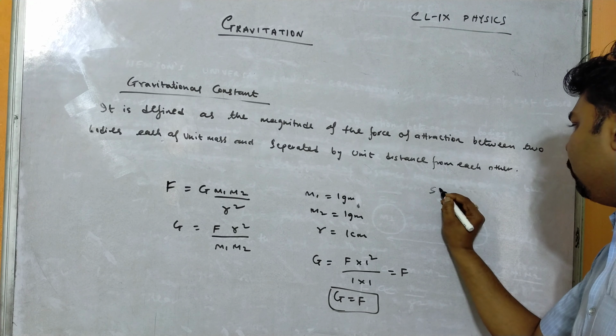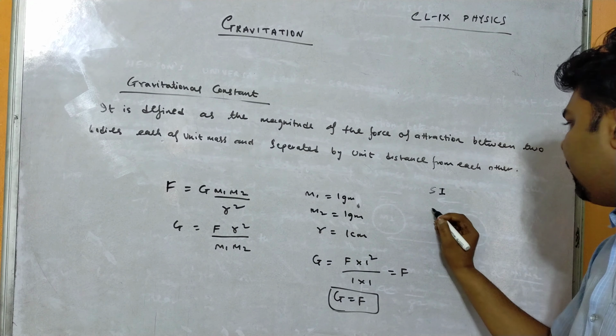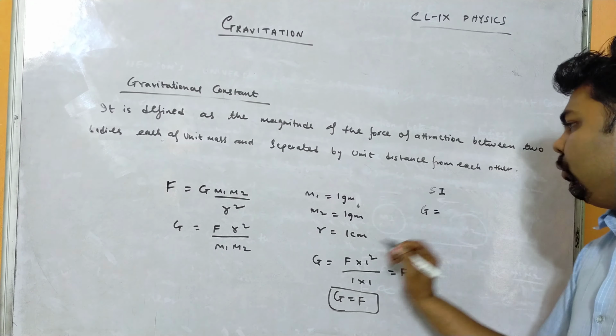So what will be the SI unit? Capital G equals force over the masses and distance terms. The SI unit of force we know is Newton.